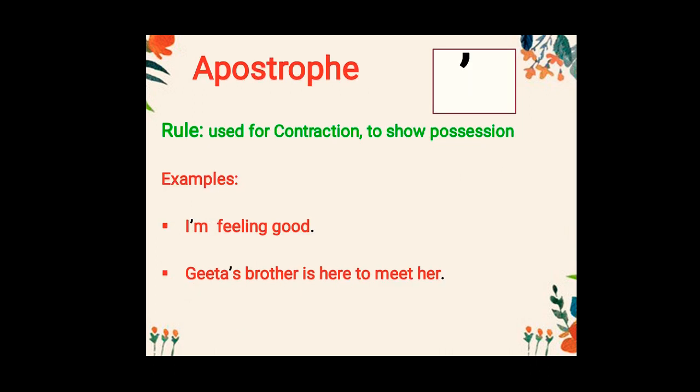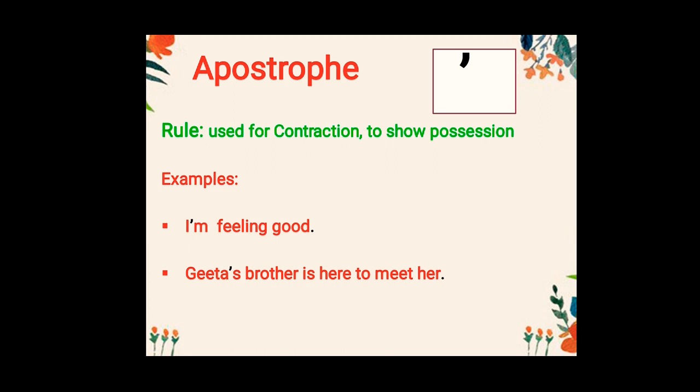And now the next is the apostrophe. Students, you must be looking at this symbol, so please make it clear that this is not a comma, because you could see how we have used it. First of all, we use it for contraction or to show possession. Contraction means when you have to skip a letter, there you use it. Basically we do it in helping verbs. And possession means something which you own, which is related to you.